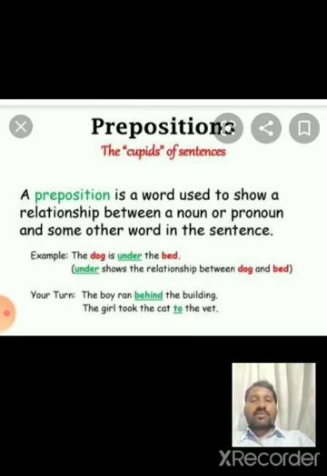Next one. The boy ran behind the building. In this sentence, behind is a preposition. It shows the relation between the boy and the building. The girl took the cat to the vet. Here in this sentence, to is a preposition. It shows the relation between the girl and the vet.